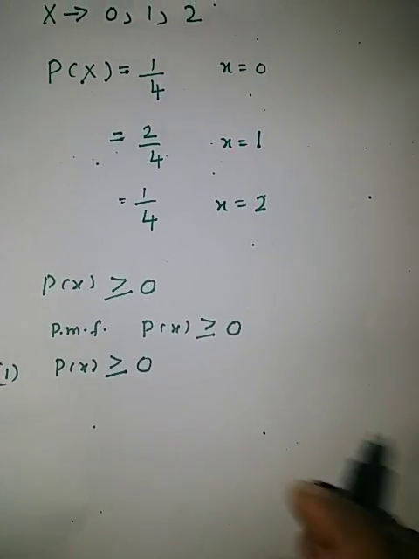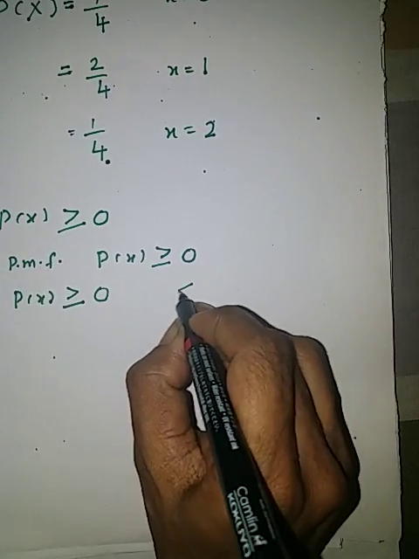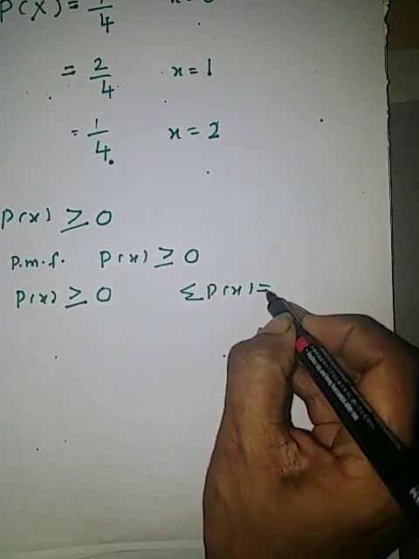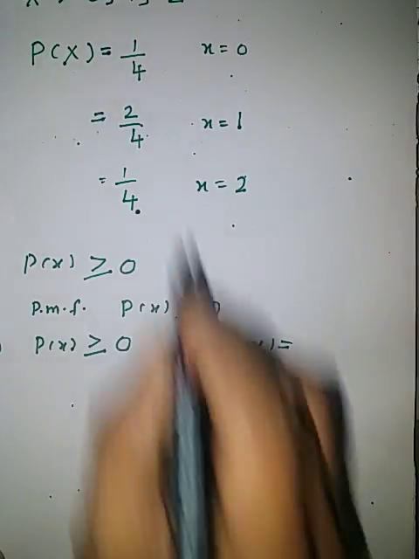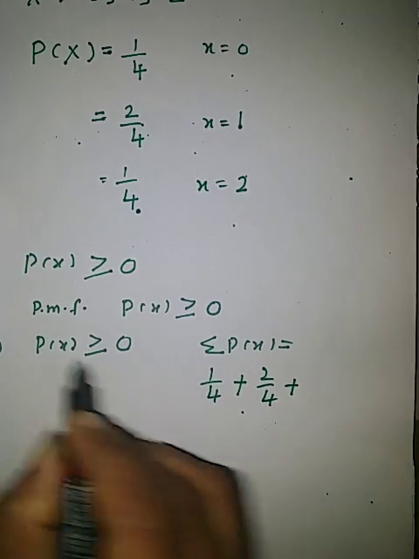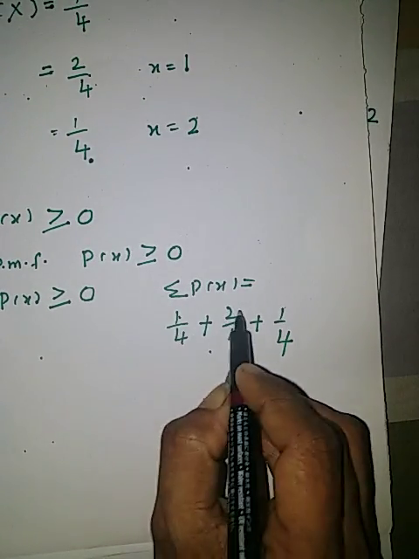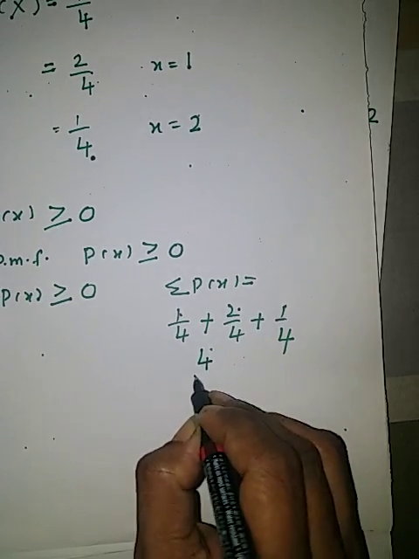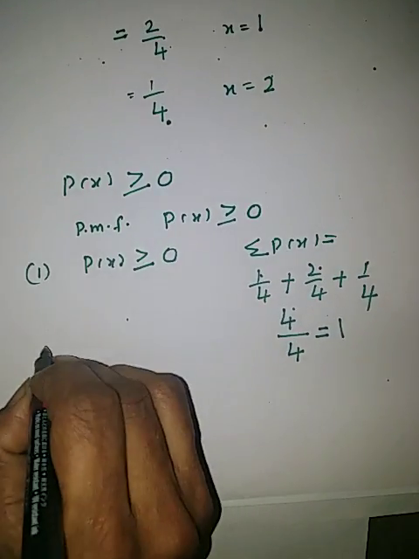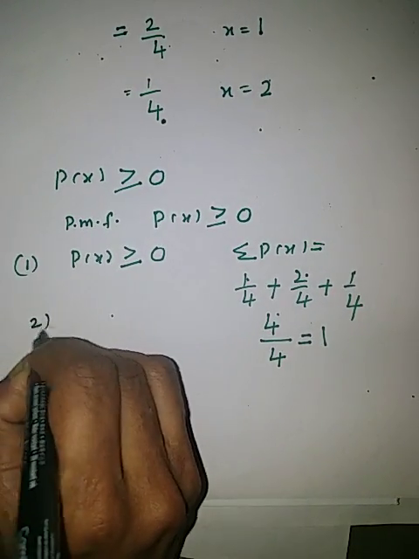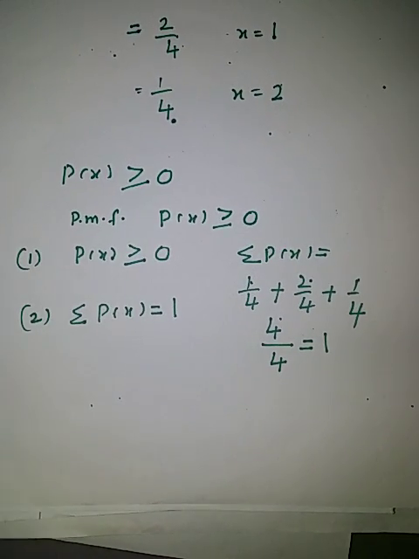You can see by adding all these probabilities, that is sigma of p of x, adding all the probabilities. First one 1 upon 4, second one 2 upon 4, third one 1 upon 4. Numerator is 1 plus 2 plus 1 equal to 4, divided by denominator 4. 4 upon 4 is equal to 1. Always sigma p of x will be equal to 1.